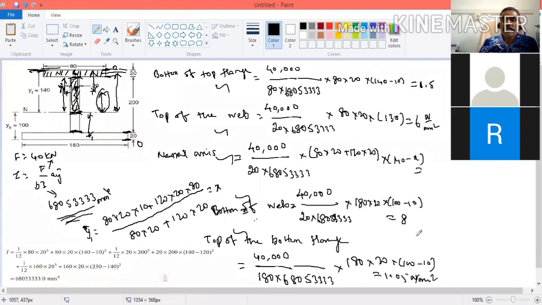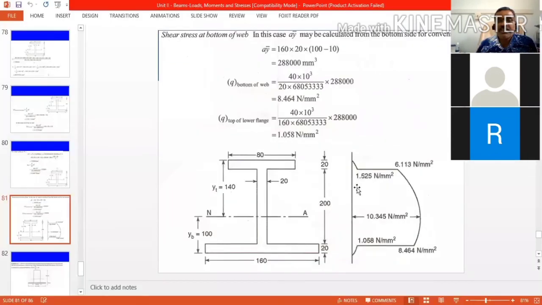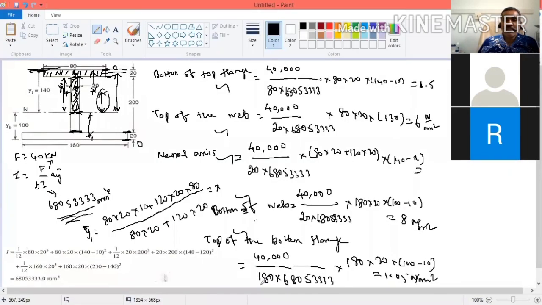All are in Newton per millimeter square. At the web, it is 10.3 Newton per millimeter square. So this is the way you have to solve this problem.